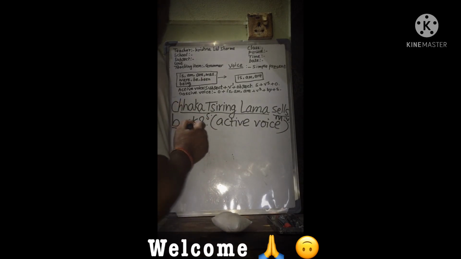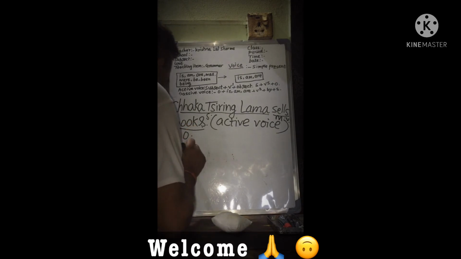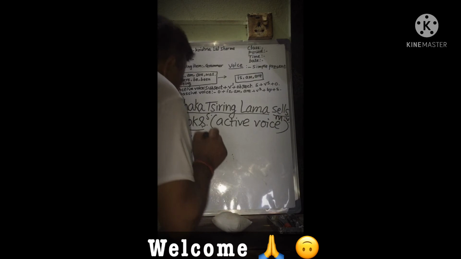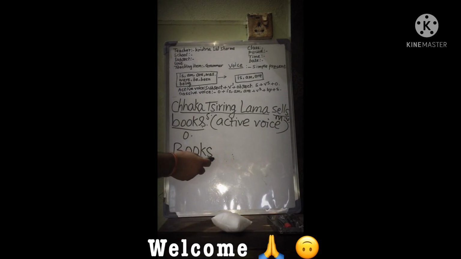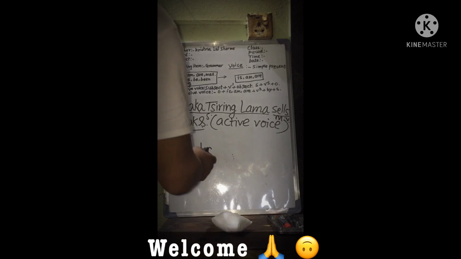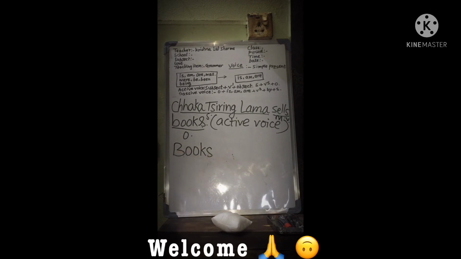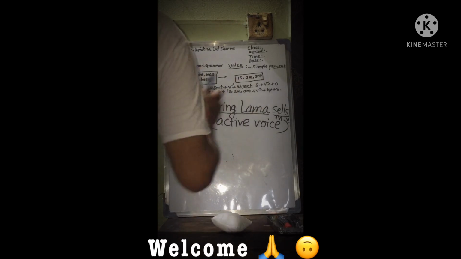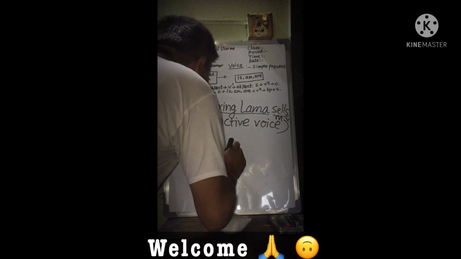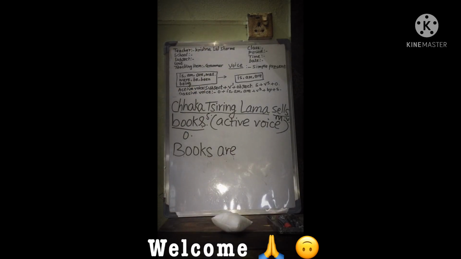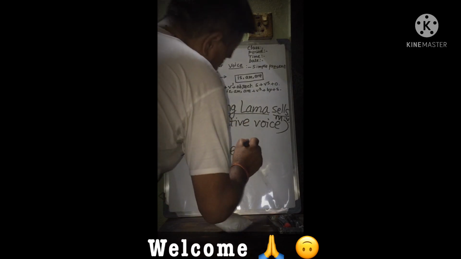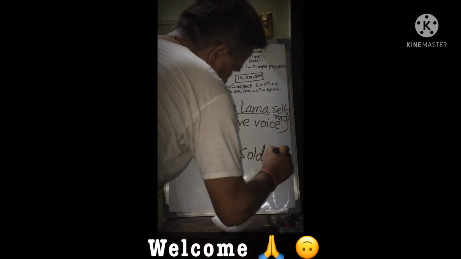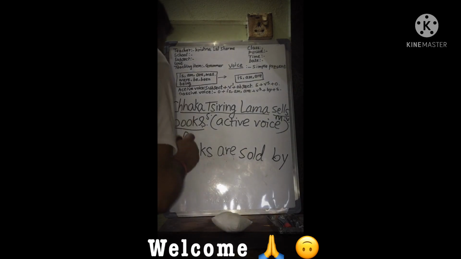We can see now, books. Think about this subject. Is it singular or plural? Books is a plural subject. That's why it takes "are." Books are. Sell, sold, sold: V1, V2, V3. Books are sold by Chhakka Chiring Lama.